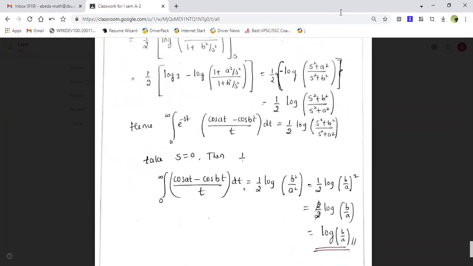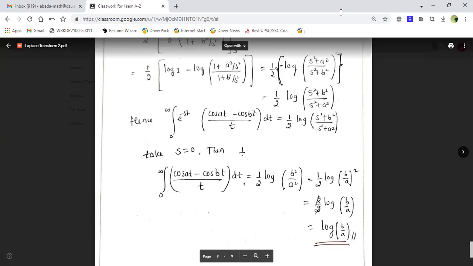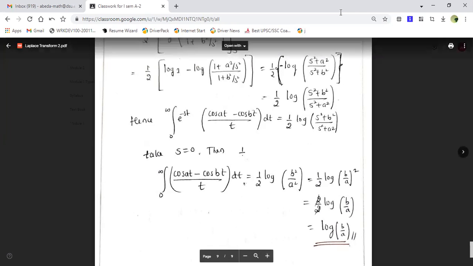So now, the integral from 0 to infinity of e to the power minus st (cos at minus cos bt) upon t dt is 1 by 2 into log of (s square plus b square) upon (s square plus a square). But what is my s? S is 0, because this is what I want. I don't want e to the power minus st here. I want only this term. Put s equal to 0. In this equation, wherever s is there, put 0. So this will be equal to 1 by 2 log of b square upon a square, that is 1 by 2 log of (b by a) the whole square.